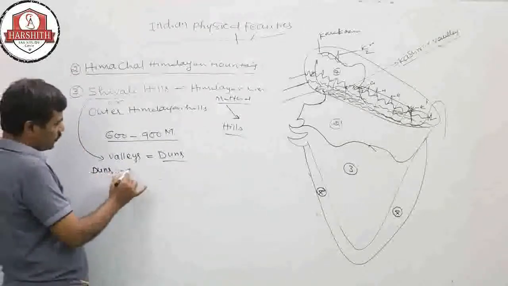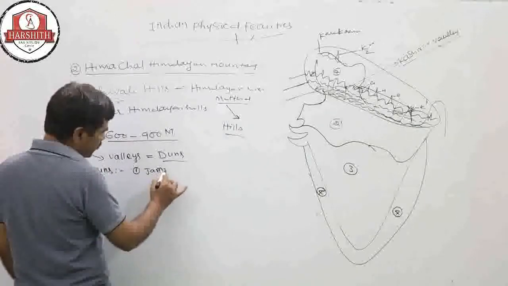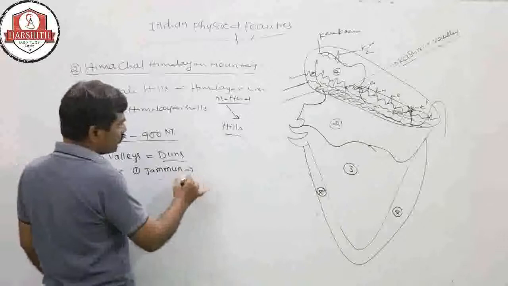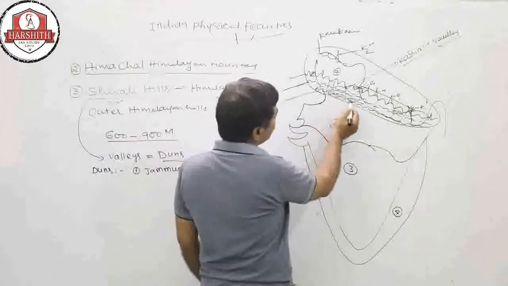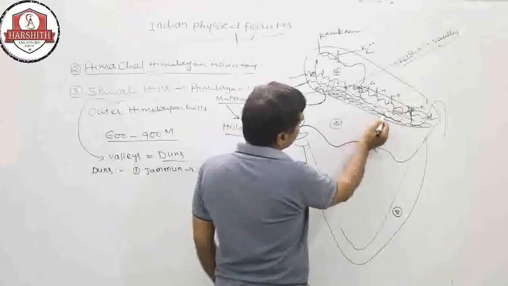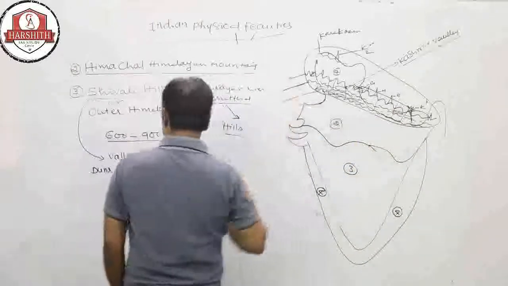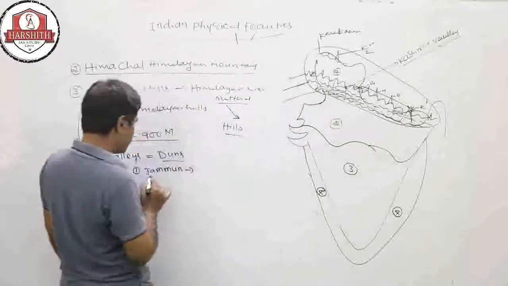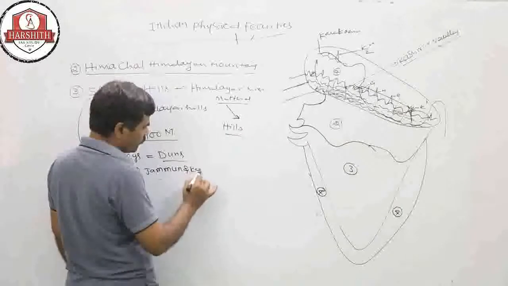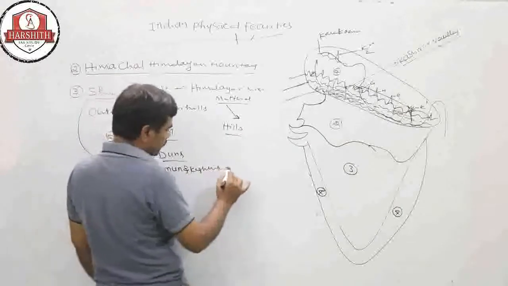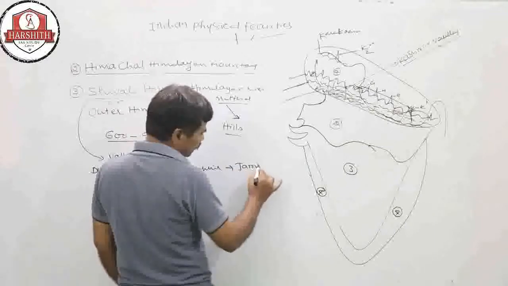Here are the important dunes in Jammu and Kashmir, and also Uttarakhand, Nepal and Sikkim. In Jammu and Kashmir, the Shivalik is called the Jammu Hills.